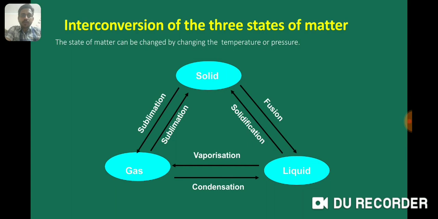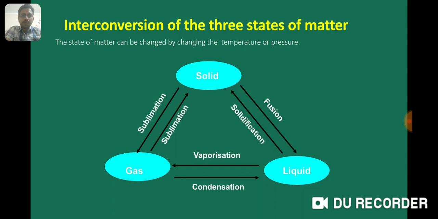Solid can be changed into liquid by increasing temperature. This process is called fusion or melting. Liquid can be changed into gas by heating, that is by raising the temperature. This process is called vaporization. Gas can be converted into solid by raising the temperature, and this process is called sublimation.